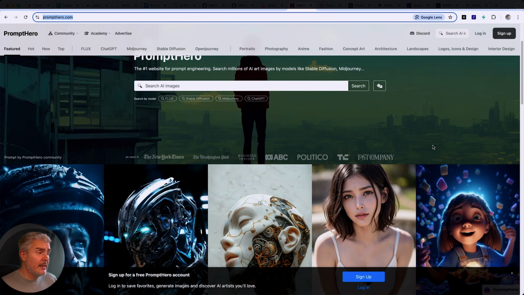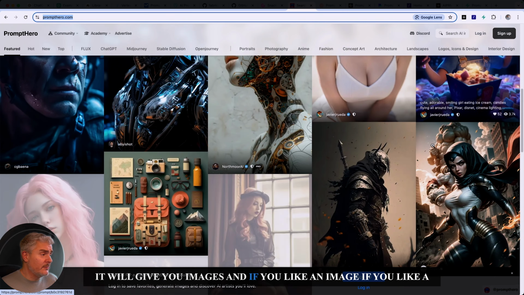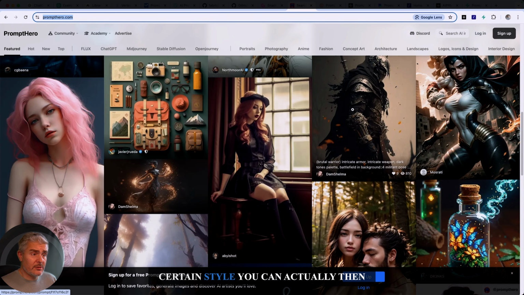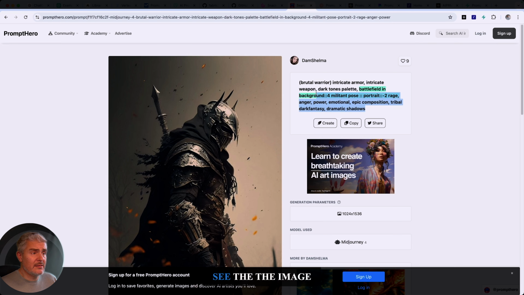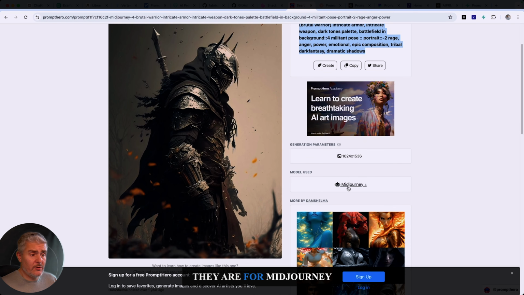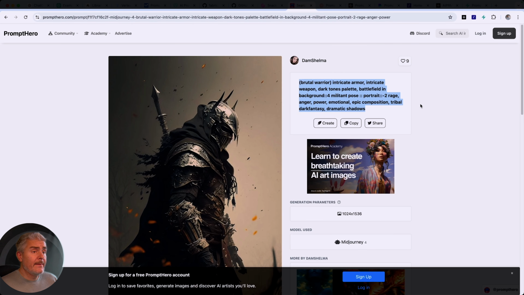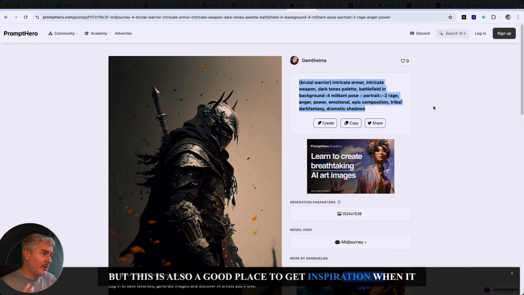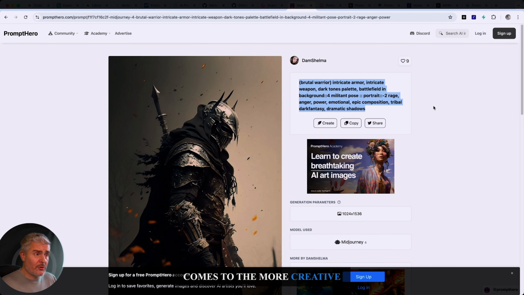Prompt Hero is another one. This is what I would call a visual marketplace. The way Prompt Hero works is it will give you images, and if you like an image, if you like a certain style, you can actually then see the image prompt and recreate it yourself, mostly for Midjourney. But this is also a good place to get inspiration when it comes to the more creative visual uses of AI.